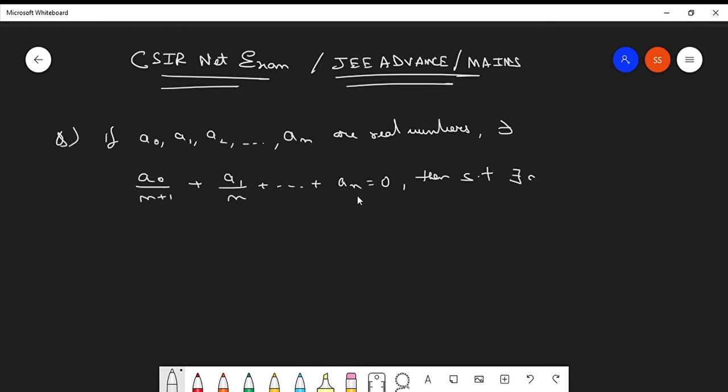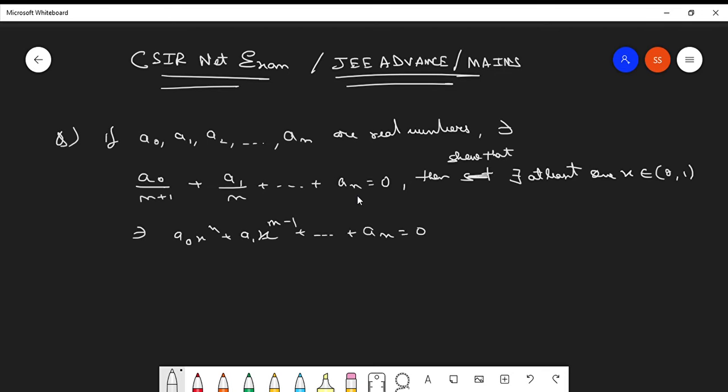there exists at least one x belonging to the open interval 0 comma 1 such that a0 x to the power n plus a1 x to the power n minus 1 and so on till an is equal to 0. This is the problem. Okay, so how to solve this problem?